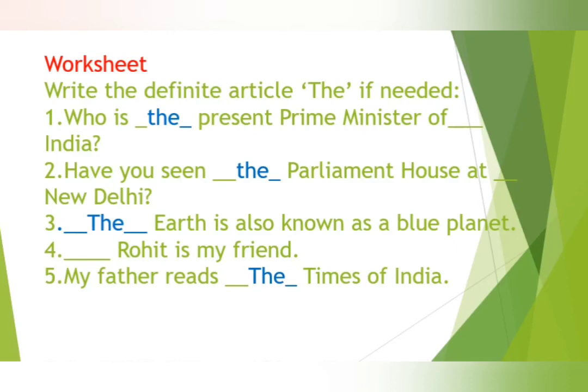Have you seen the Parliament House at New Delhi? The Earth is also known as blue planet. We have used the before Earth. Rohit is my friend. We haven't put any article before Rohit. My father reads the Times of India. Here we have used article the before the name of the newspaper. So you can see where the article the has been used.